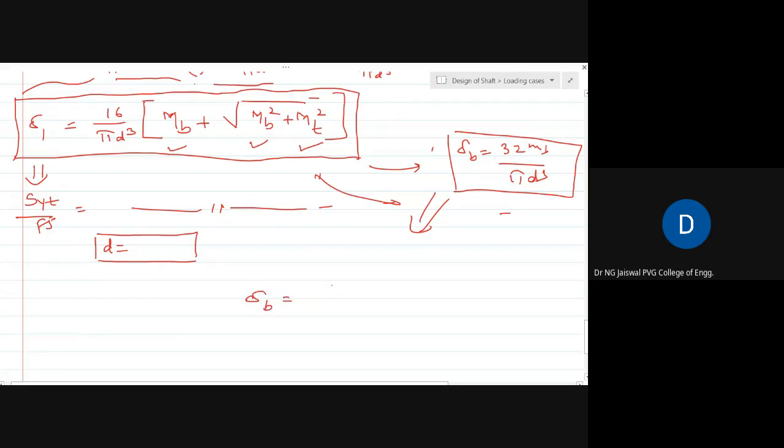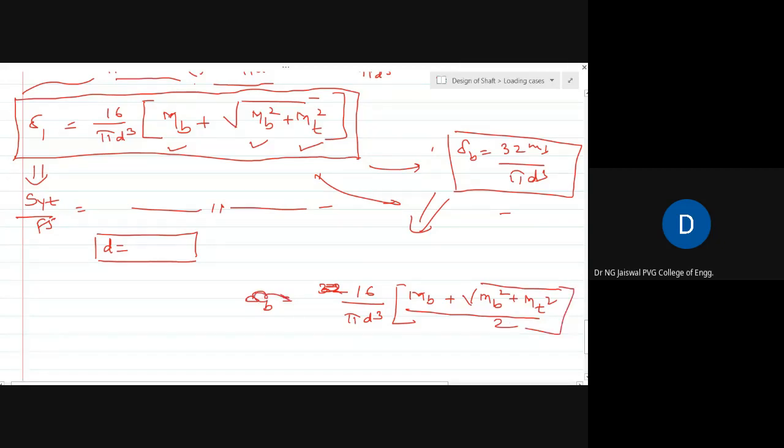Sigma b is equal to, instead of 32, I write 16 upon pi d cube, and here if I write Mb plus the square root of Mb square plus Mt square, divided by 2, this equation is nothing but the equation of sigma 1.